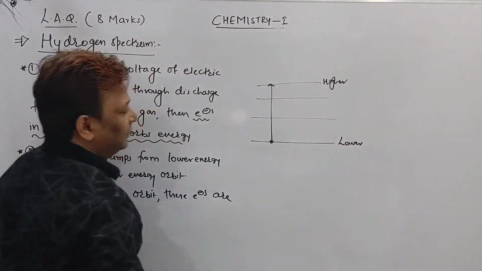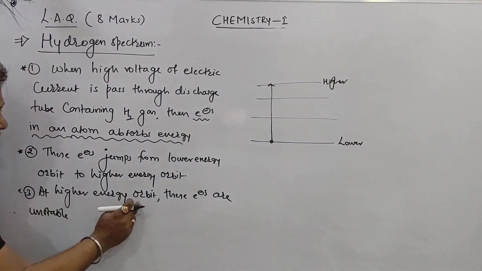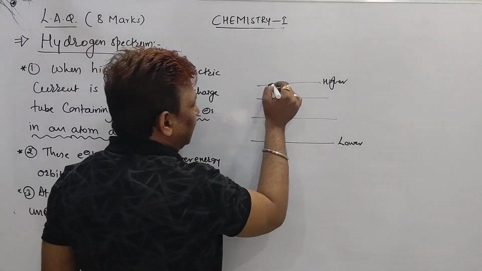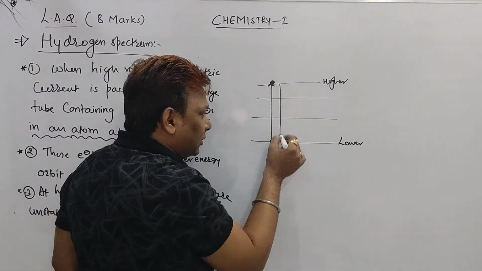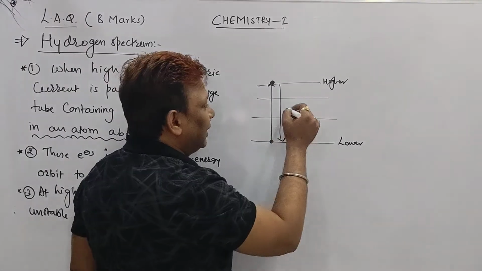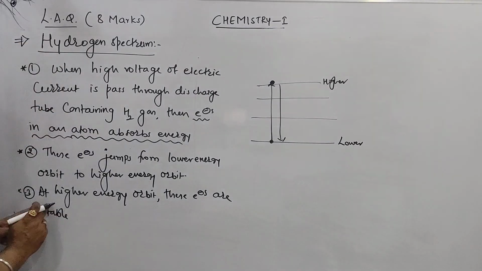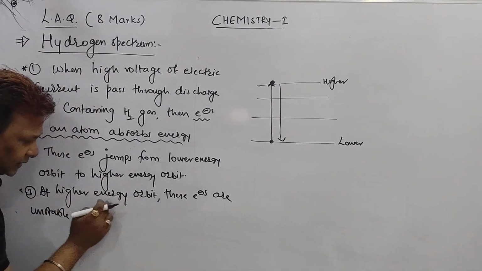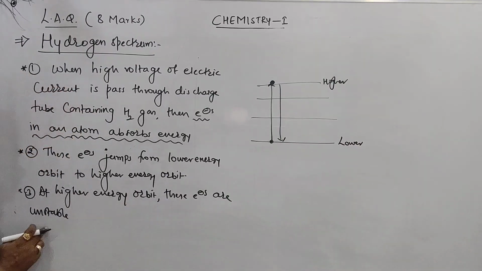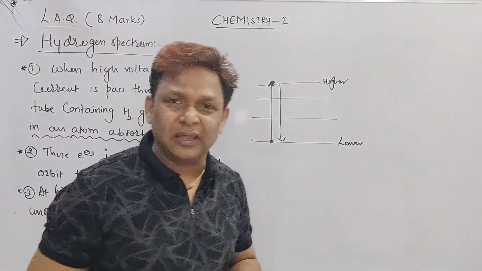Now point number 3: at higher energy, these electrons are unstable. At this higher orbit, this electron is unstable. To get stability again, this electron comes back to the ground state, by releasing energy. So point number 3 we wrote: at higher energy orbit these electrons are unstable. So to get stability again they will come back to the lower energy orbit, by releasing energy.